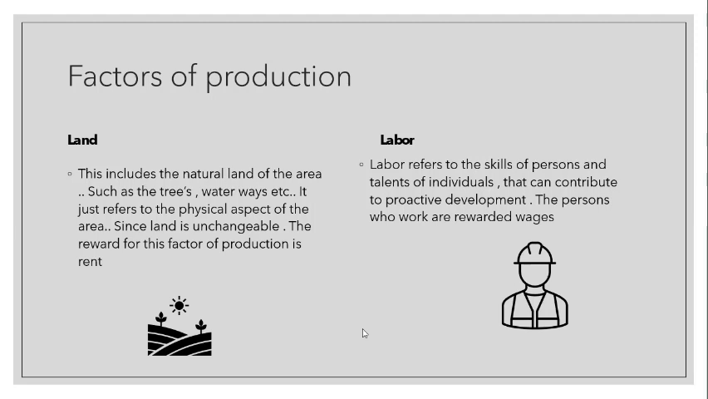And since land is permanent and we have land for a period of time, we consider the reward for land to be rent, because rent means that you have it temporarily. And obviously, time will go, you will die and somebody else will use the land. So the factor reward for land is rent, since land is permanent and will be here far longer than we will ever be. So let's look at labor now. Labor just refers to the skills of persons and talents of individuals. It just refers to their ability to contribute to the production process. And if you work, you will have a job, and you will be rewarded with wages.